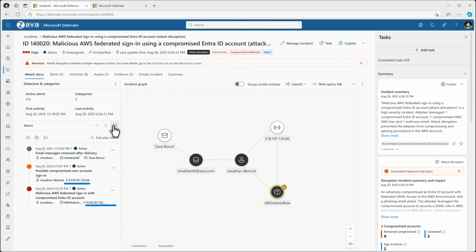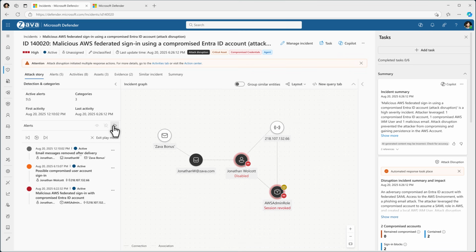The next step of the attack story shows the attacker using that Entra ID account's credentials to federate into an AWS admin account, which is also tagged as a critical asset. At this stage, the AWS signals received in Sentinel and correlated with Defender signals result in high-confidence confirmation of compromise, and attack disruption automatically kicks in to contain the attack.